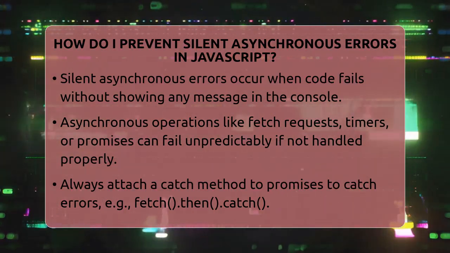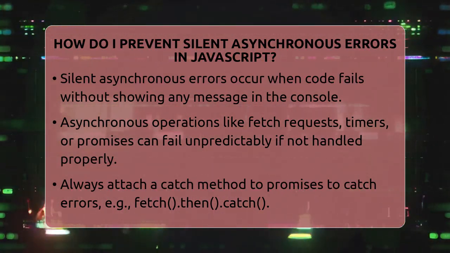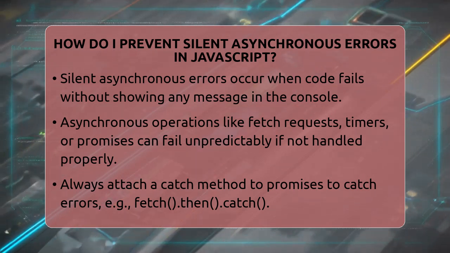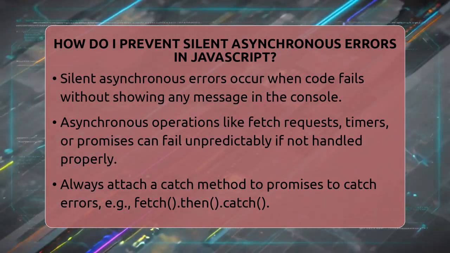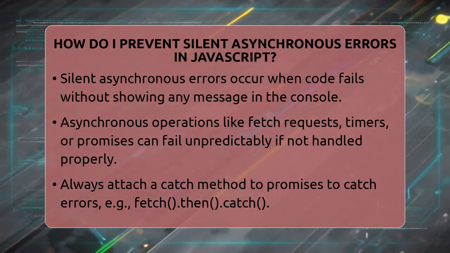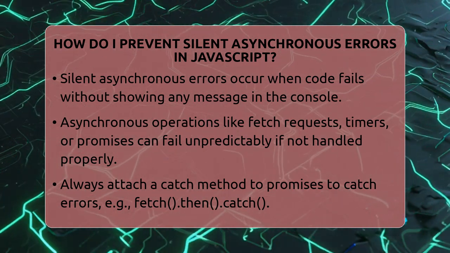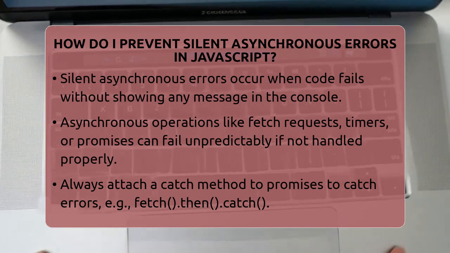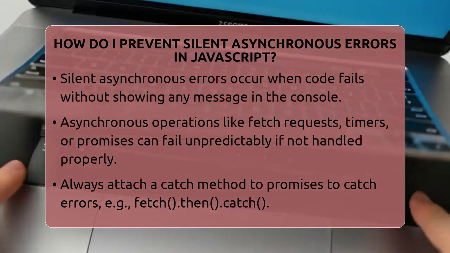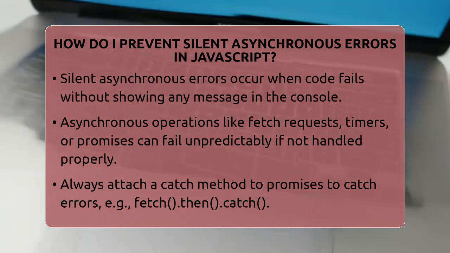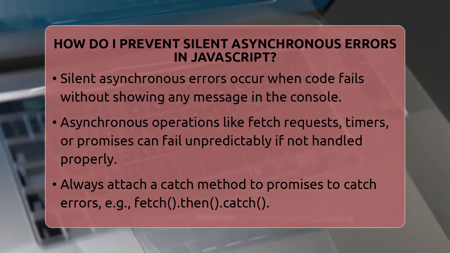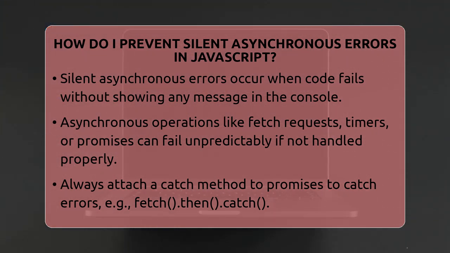How do I prevent silent asynchronous errors in JavaScript? Imagine working on a project where some errors hide in the shadows, never showing up in your console. That's what silent asynchronous errors are. They happen when your code fails, but you never see the failure. This can cause bugs that are tricky to find and fix. So, how do you make sure errors don't slip past unnoticed?